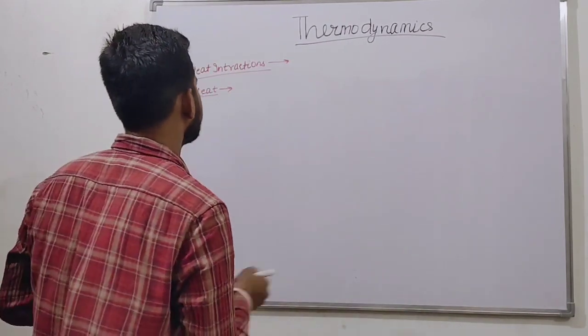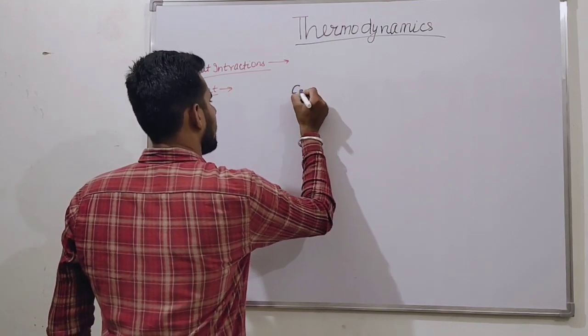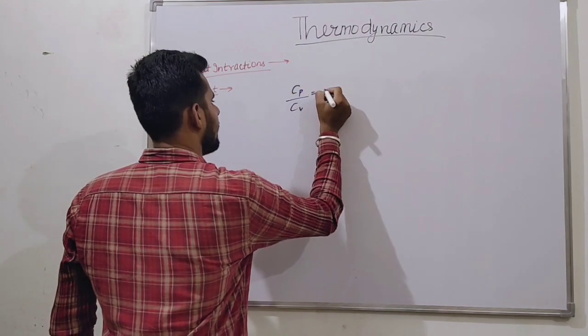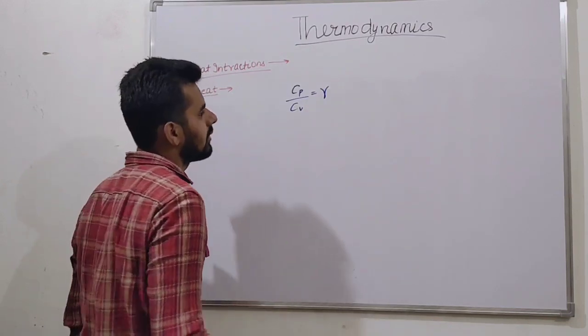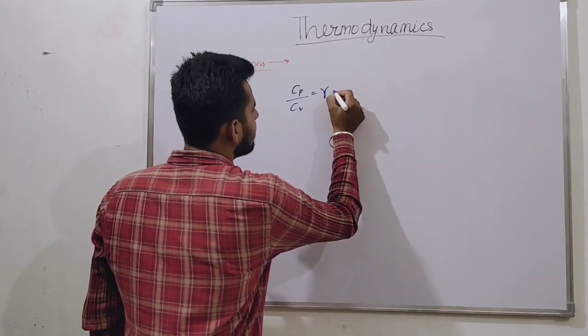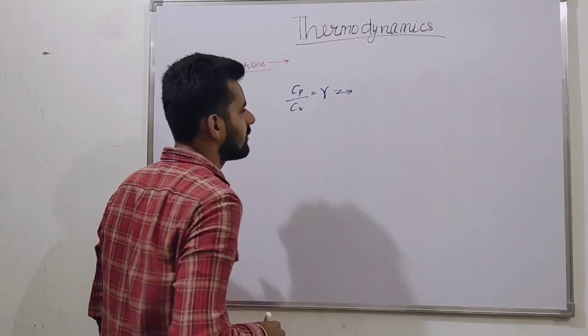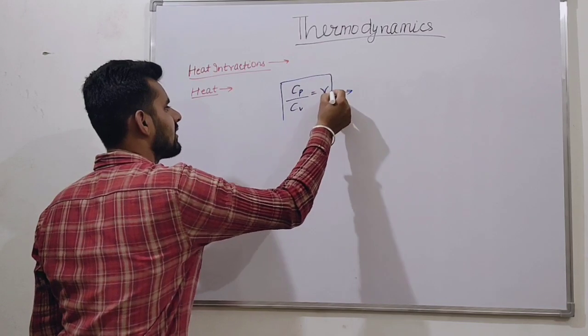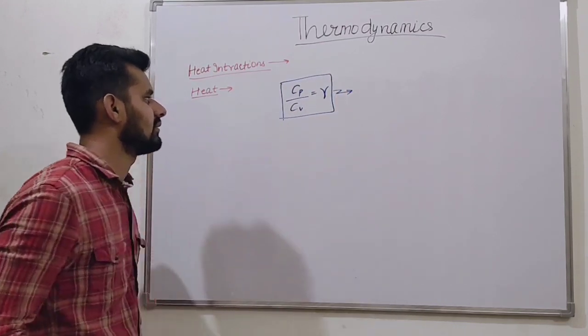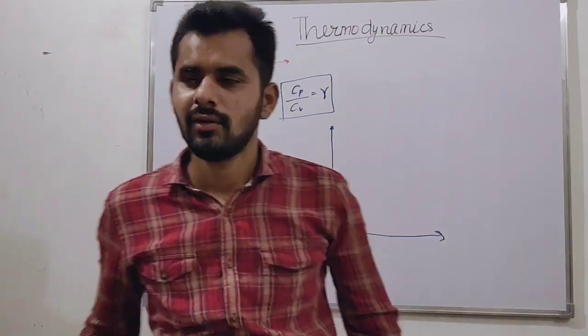What is the ratio of Cp and Cv? Cp by Cv, what is the ratio? It is called gamma. Gamma is the index. Are you getting the point? Cp by Cv is defined as gamma. Gamma is the index.